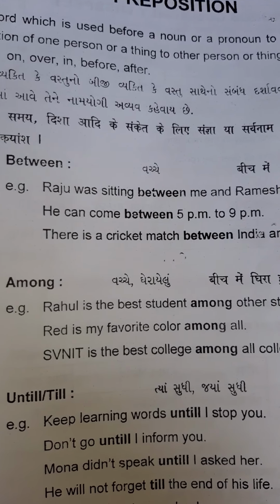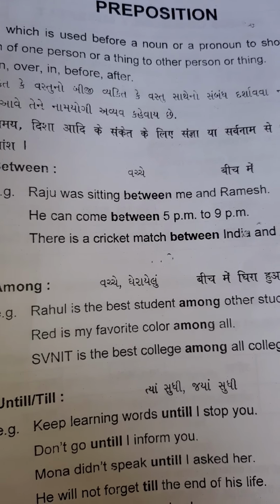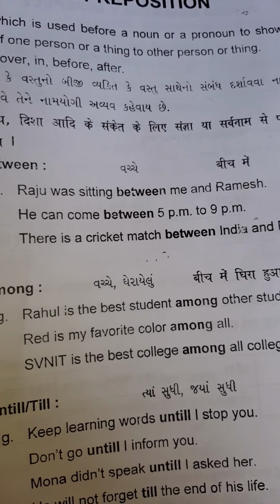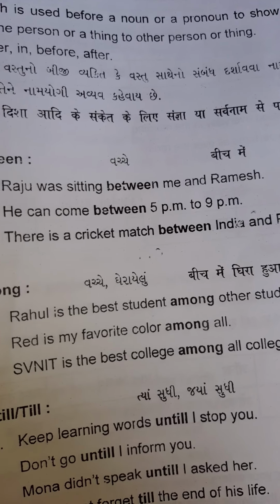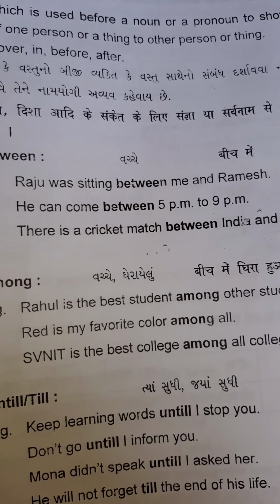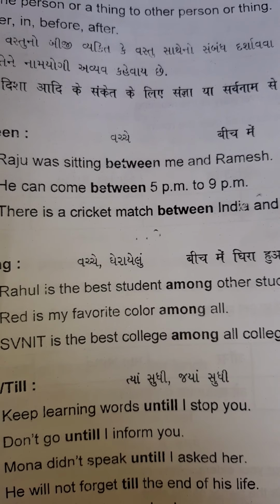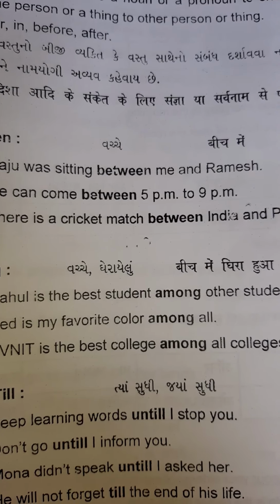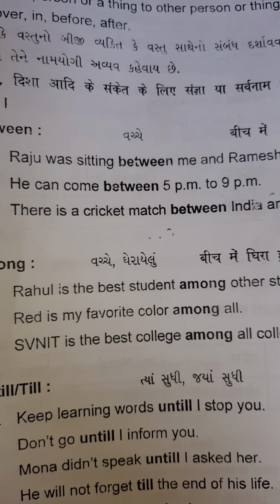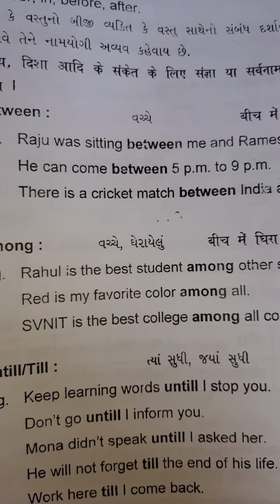So the first preposition is between. With between we show the relation between a person and a thing. In the first example, Raju was sitting between me and Ramesh. Here we can see the relation between Raju, me and Ramesh is shown.